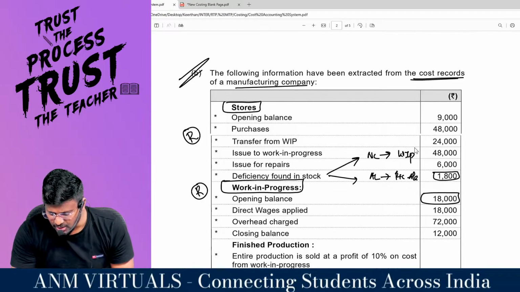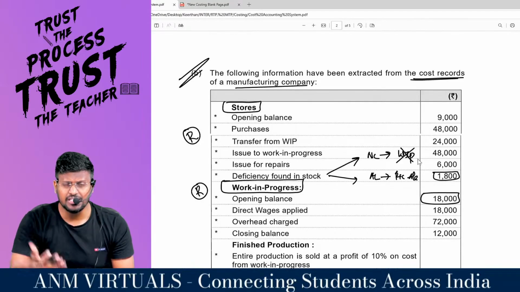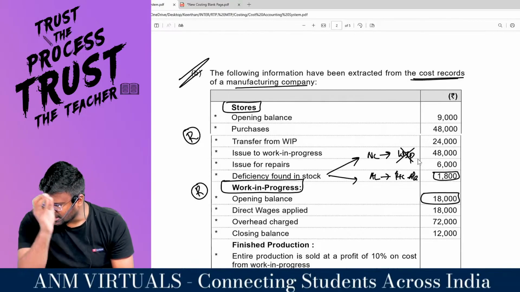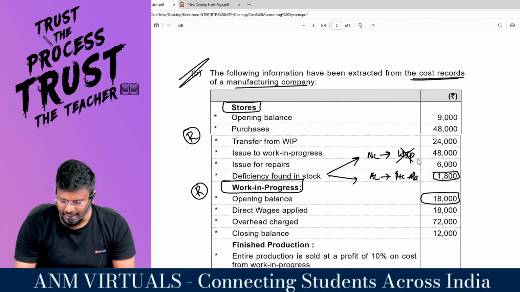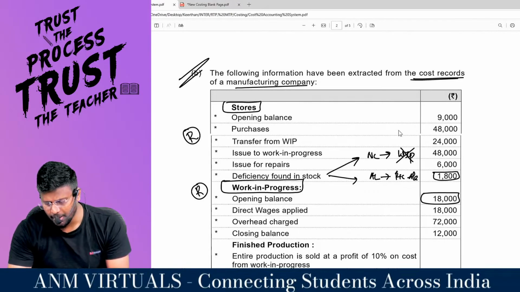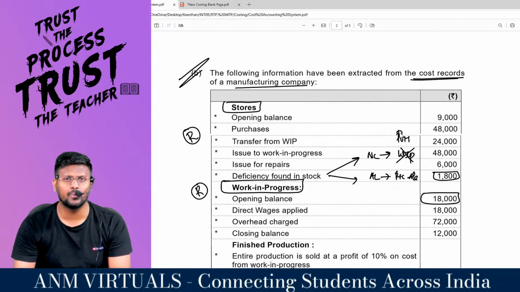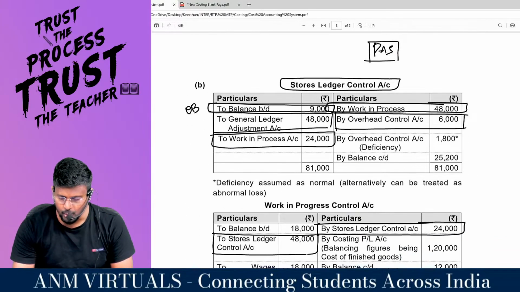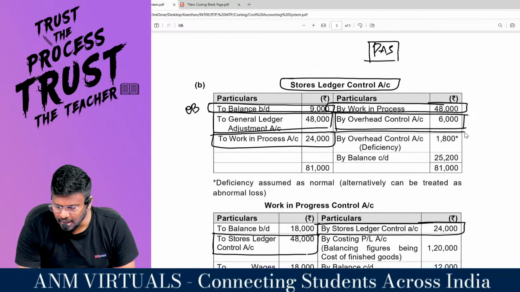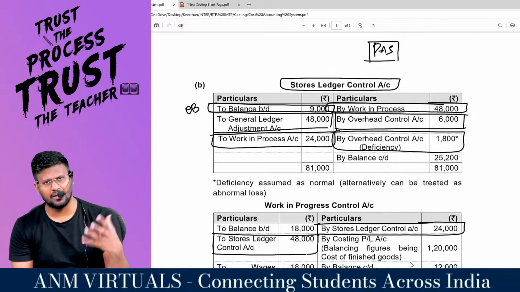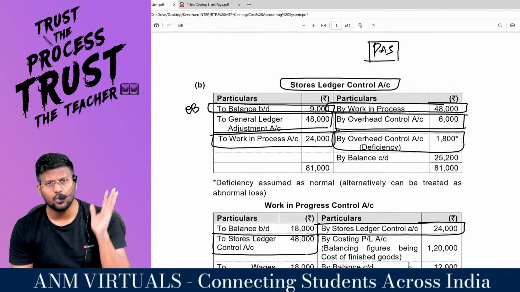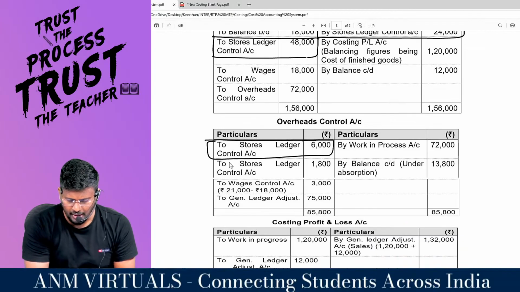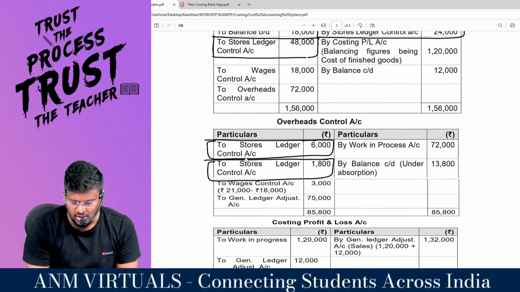So since this is normal loss, instead of directly charging to the WIP, better to debit to the production overhead. Are you all really with me? And from there, I will be absorbing to the WIP. That's why overhead control account debit 1,800 to stores ledger control account 1,800. So overhead control account debit side to stores ledger control account.